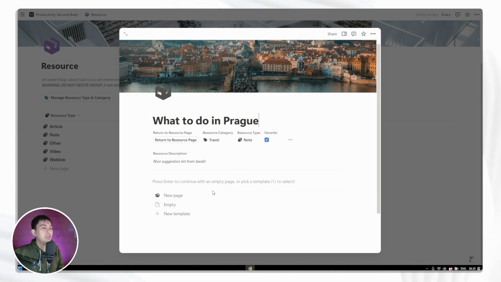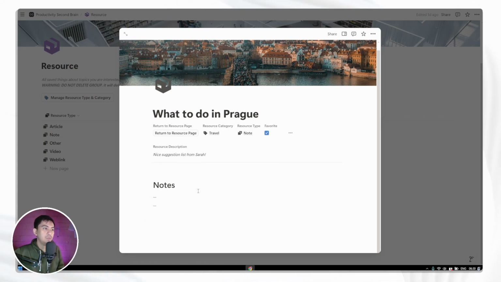Then you will have the creativity to add notes inside this about what the resource is related to, and what are the highlights that you want to store, so that you don't have to remember everything about this particular note on what to do in Prague. And also you can add a description here, and you will have several details that we are going to go deeper into in a second.